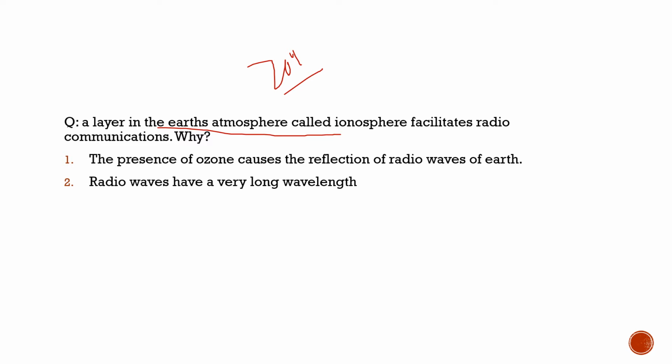Here, in the ionosphere, we should know that there are ions available, as the name suggests. The first statement: the presence of ozone causes the reflection of the radio waves of the Earth. No, totally incorrect. Ozone is not even present in the ionosphere, so this statement is incorrect. Second statement: radio waves have a very long wavelength. 100% correct. So with respect to this question, the correct statement would be option B only. So option B only is the correct answer.